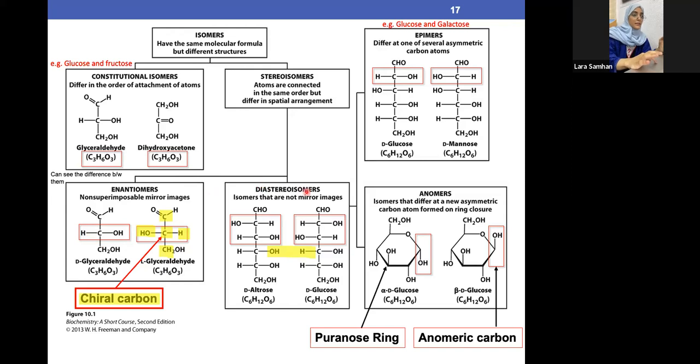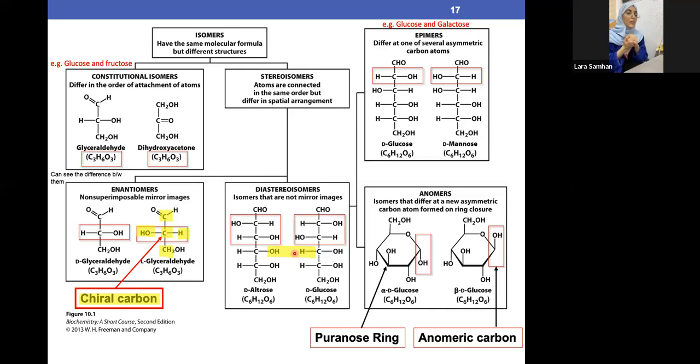Let's move to the diastereomers. They are basically isomers that are not mirror images. We said mirror images; let's assume there's a mirror in here and move from top to bottom. CHO, CHO, mirror image. H, mirror image. OH, OH, mirror image. OH and H, are they the same? No. That means this is not a mirror image. H and OH, also this is not a mirror image. So we have two things that are not mirror images. Because of that, it's called di. Di means two.